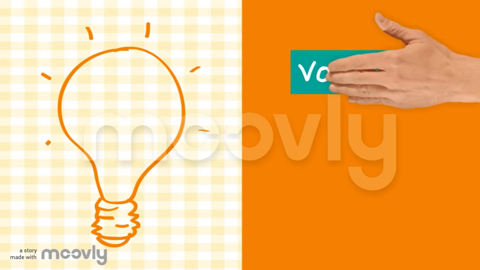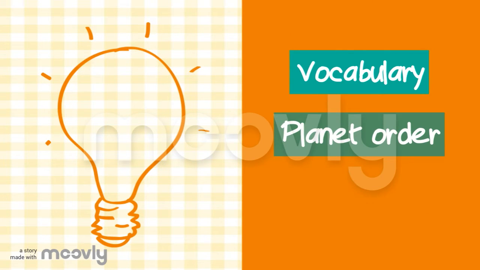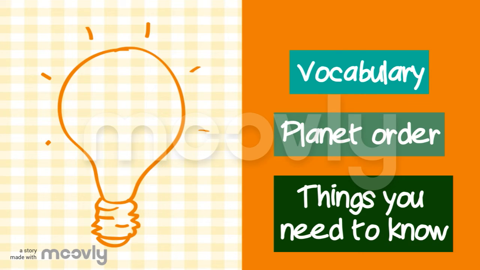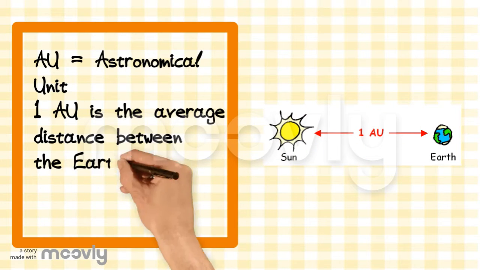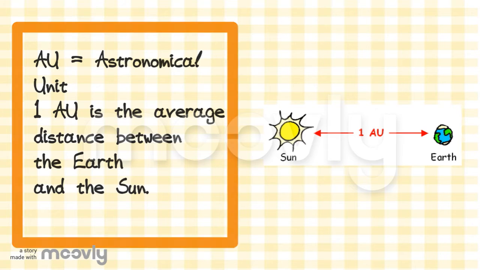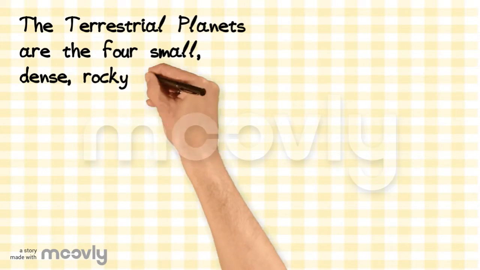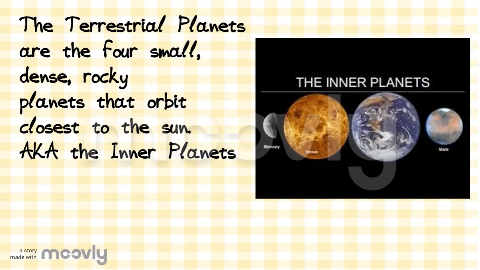There are 3 things that we are going to go over: vocabulary, planet order, and things you need to know. The astronomical unit is the average distance between the Sun and the Earth. These are the 4 small, dense, rocky planets that are closest to the Sun and have similar composition.